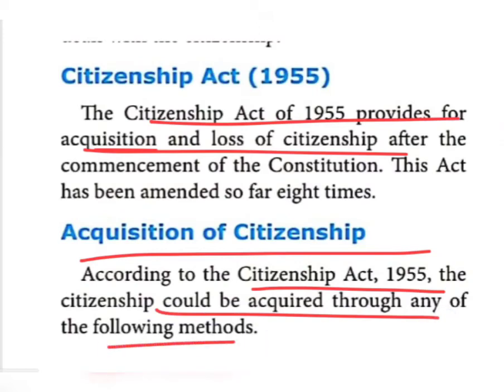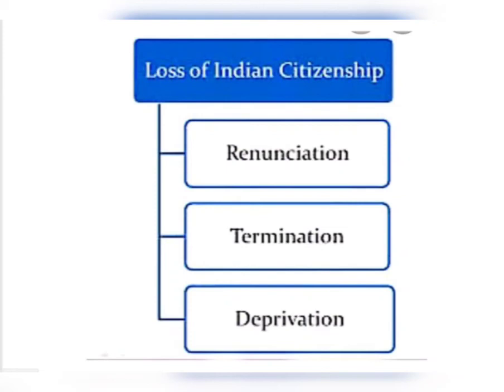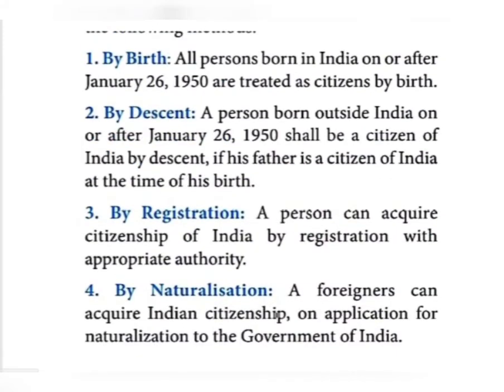By birth, we people are getting the citizenship by our birth. Then by descent. By registration, we can have the right to get Indian citizenship.